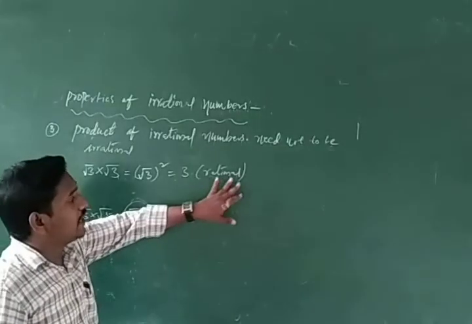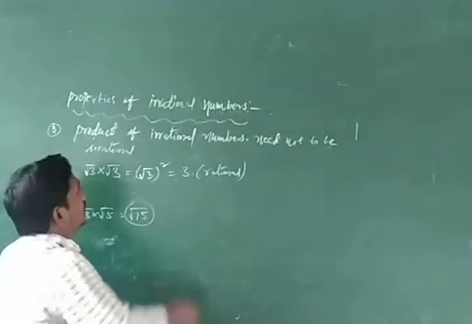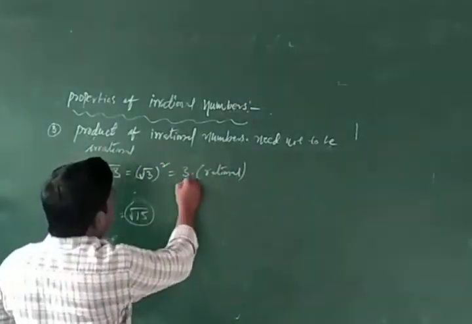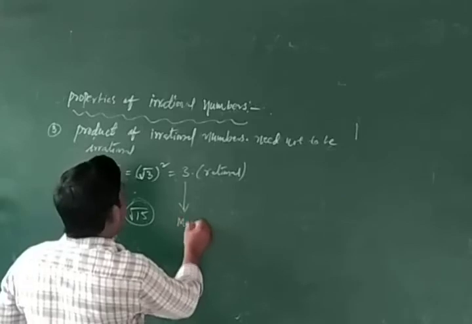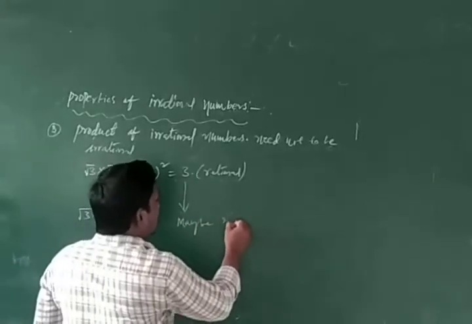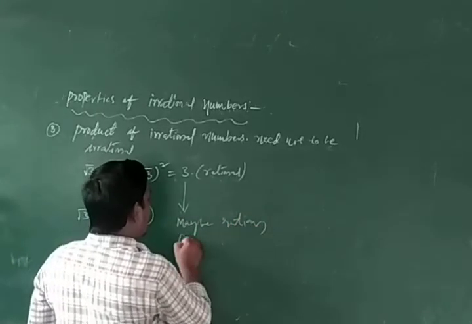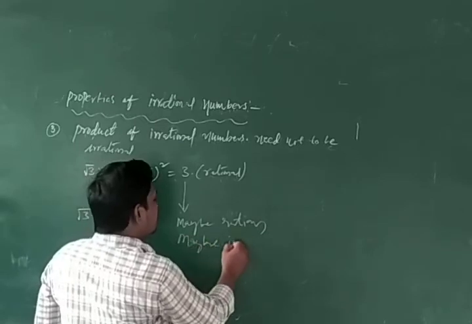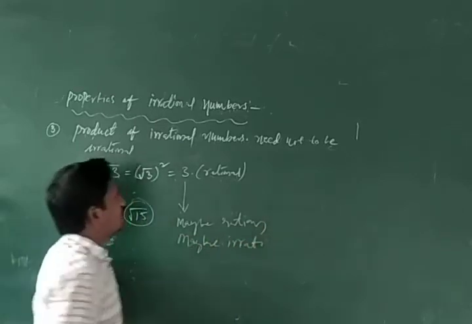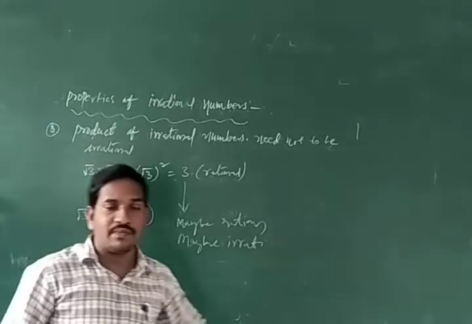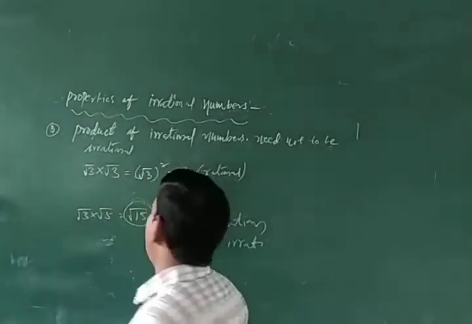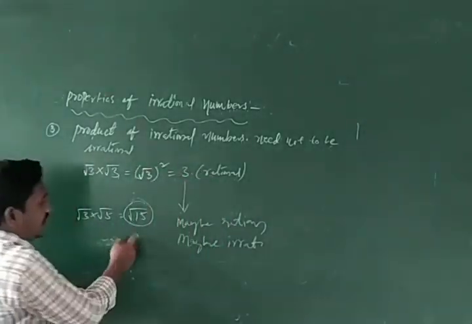The product of irrational numbers may be rational, may be irrational. This is rational, this is irrational.